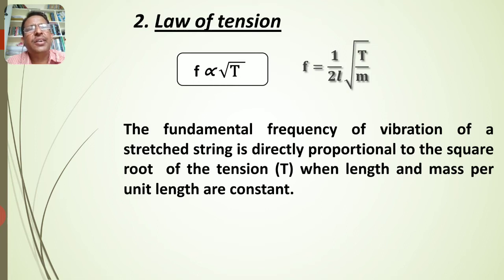As the tension increases, the frequency emitted by the string also increases. So the law can be stated like this: the fundamental frequency of vibration of a stretched string is directly proportional to the square root of the tension when length and mass per unit length are constant.